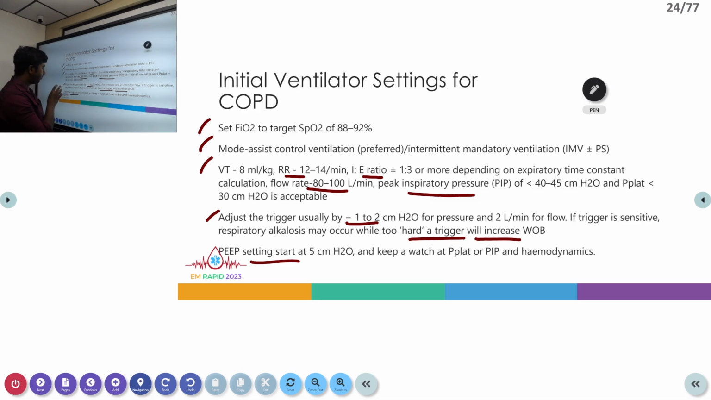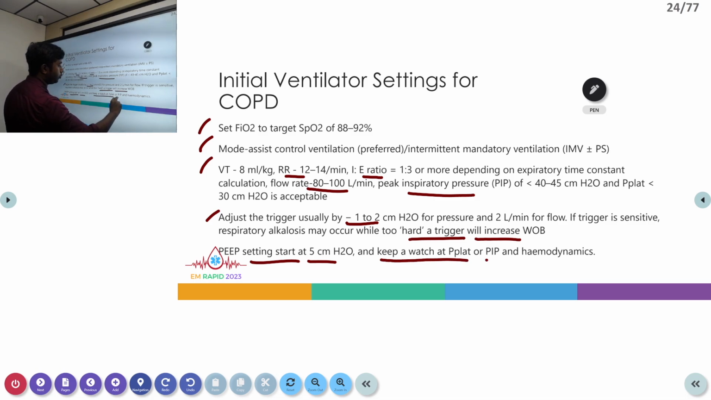The issue is once the PEEP is increased, the patient can start fighting with the ventilator. So PEEP needs to be frequently monitored, and also increasing PEEP can cause worsening of hemodynamics. So we have to keep a watch on the peak plateau and hemodynamics, and also peak inspiratory pressure when we are adjusting the PEEP. And especially in COPD patients, there is a high chance of auto PEEP developing over a period of time, which we also have to monitor.